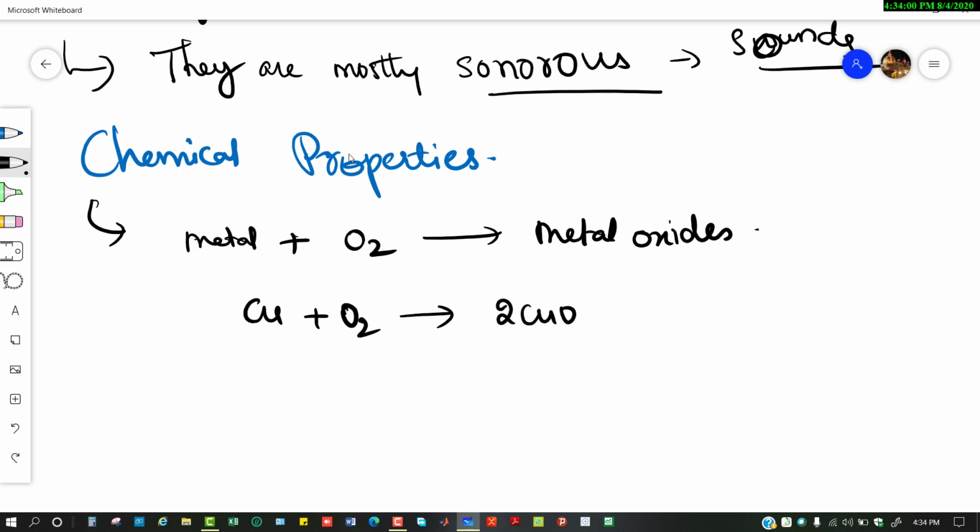2CuO means here two oxygens are there, so this two and this two are balanced. This is not balanced, so 2CuO. You can write like this. This is about balancing, which you learn in your higher classes.